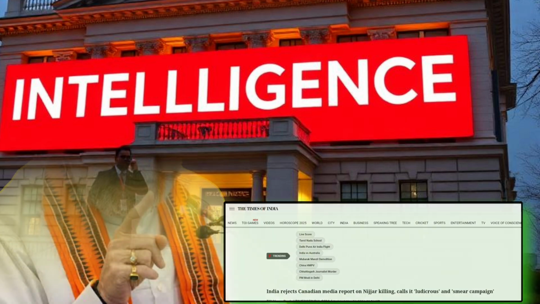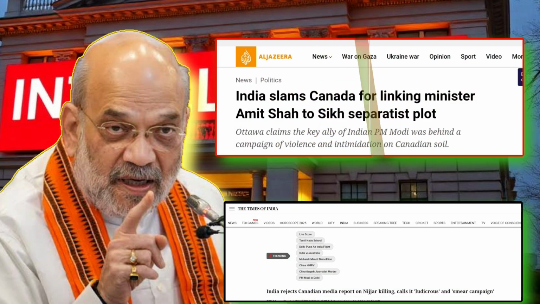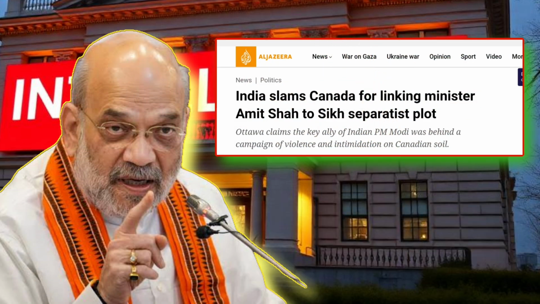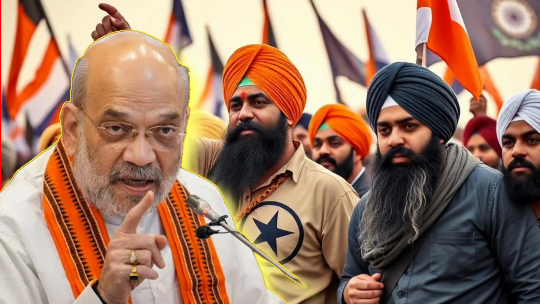But the Indian government has denied any involvement in Nijjar's killing and has criticized Canada's handling of the situation. India emphasized that it was a domestic issue and that Canada has not adequately cooperated with India on investigating the backgrounds of groups promoting violence. India also accused Canada of harboring individuals and organizations that promote separatism and terrorism, which it views as a threat to its sovereignty and security.